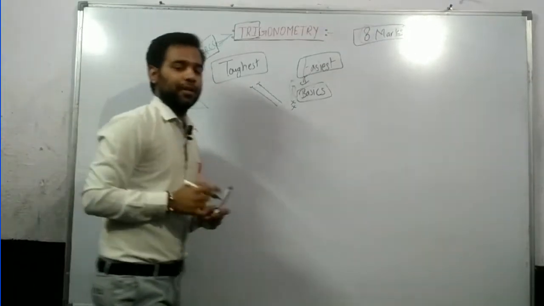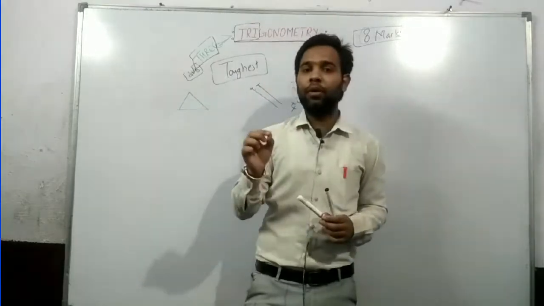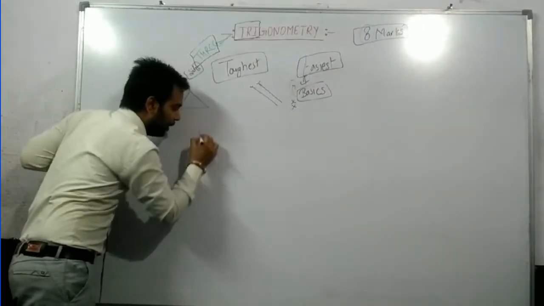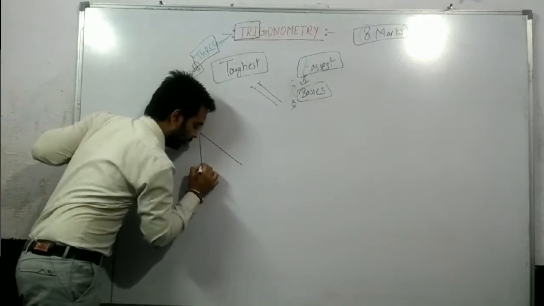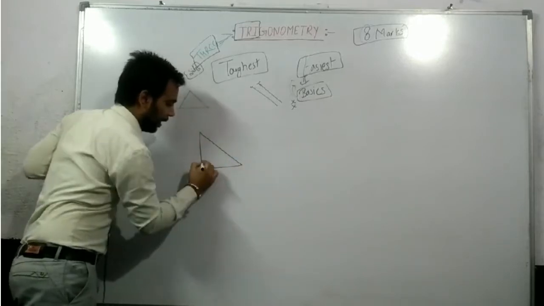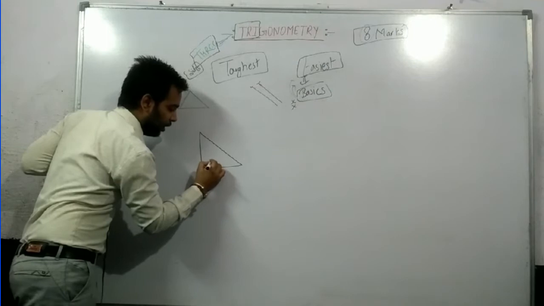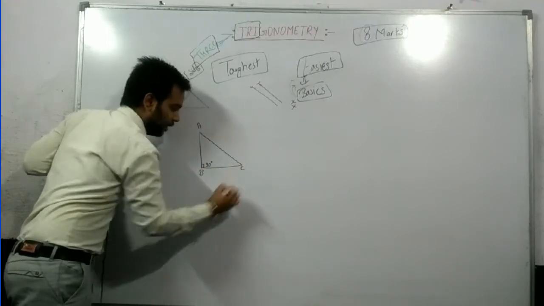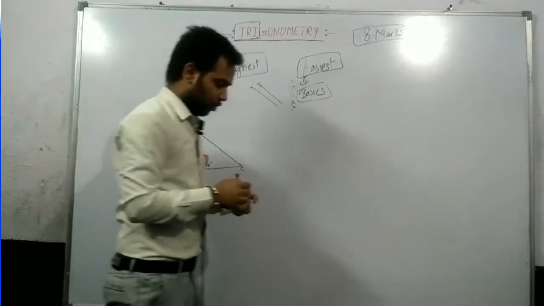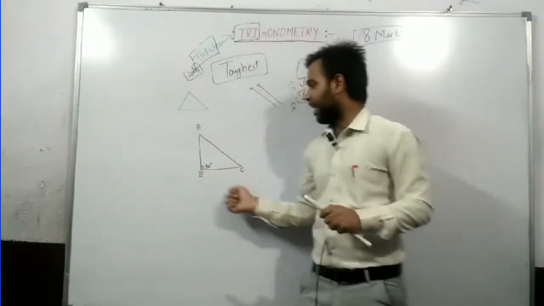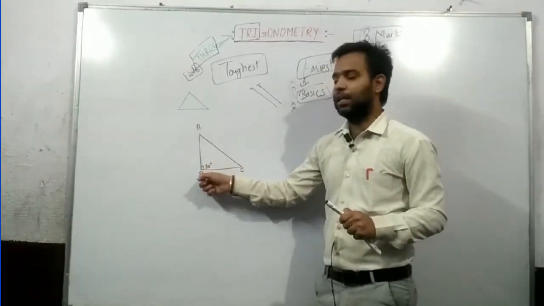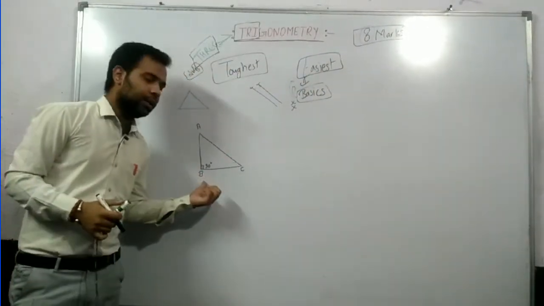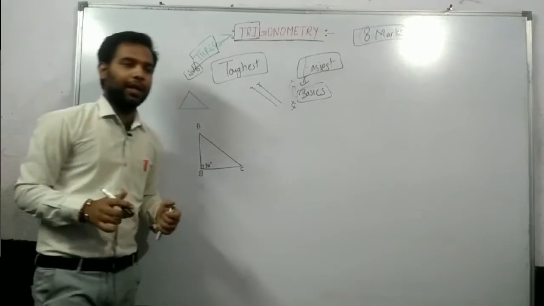But there is one more condition. What is that? Trigonometry is applicable only on right triangles. Trigonometry is only applicable on a right triangle. Just watch, there is a triangle ABC and the right angle is at B. So trigonometry is applicable only on a right triangle.